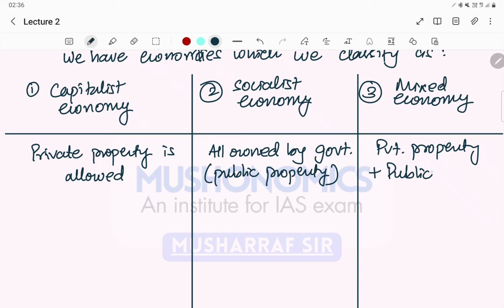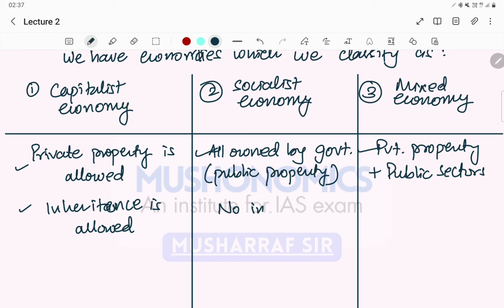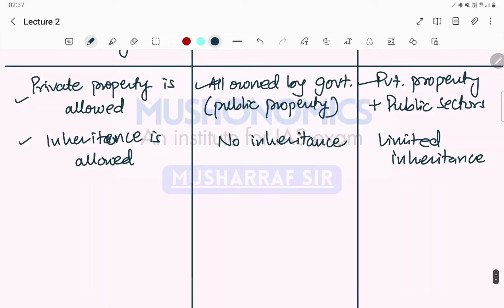Public sectors, right? If we talk about one more attribute, that is inheritance. Inheritance is allowed in capitalist economy, but in socialist economy, no inheritance, right? No inheritance. And when we talk about mixed economy, there is a concept of limited inheritance, right? Okay, so how we will solve this problem?